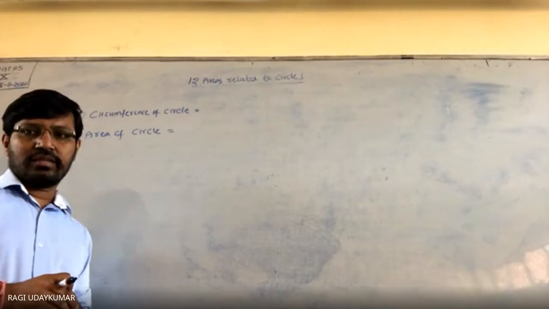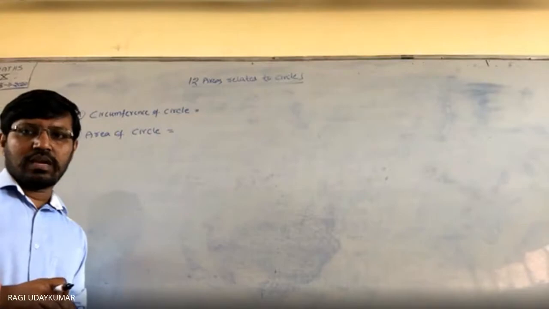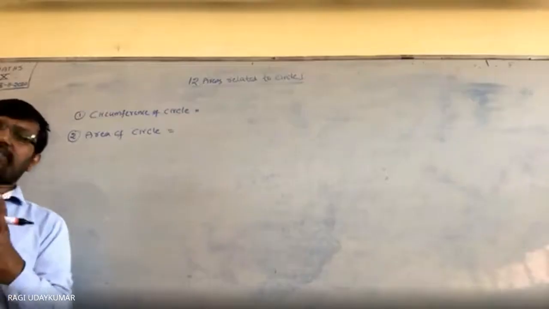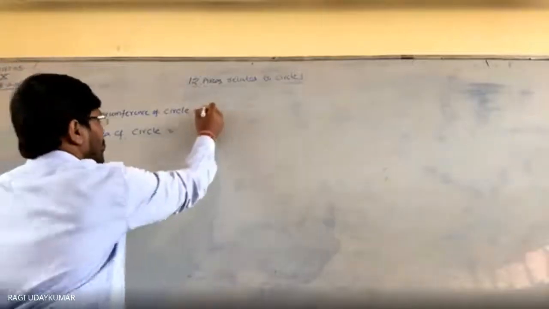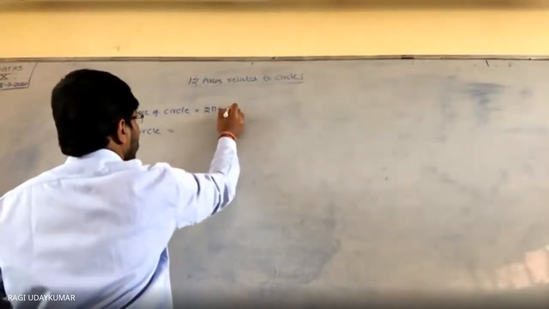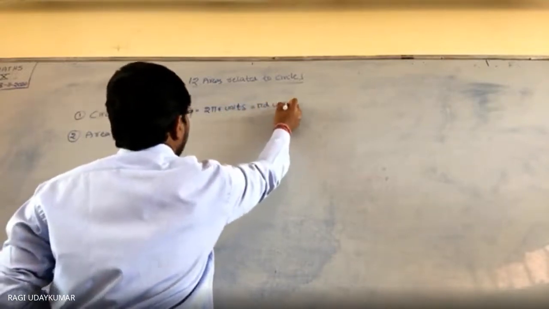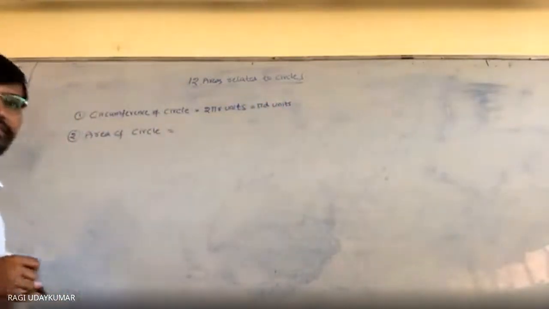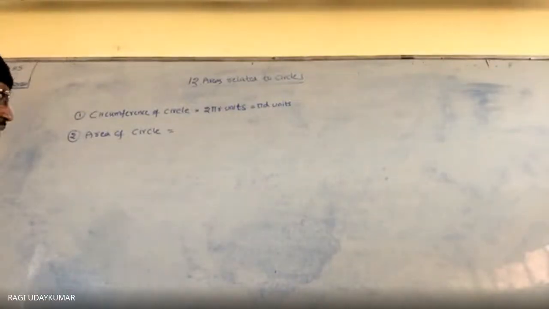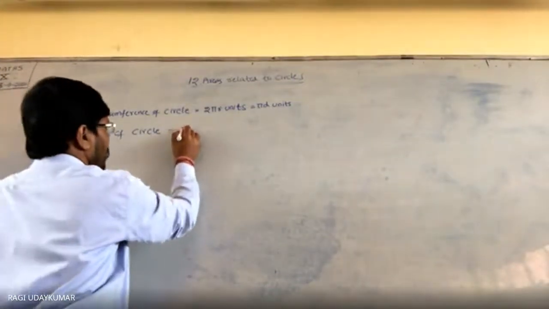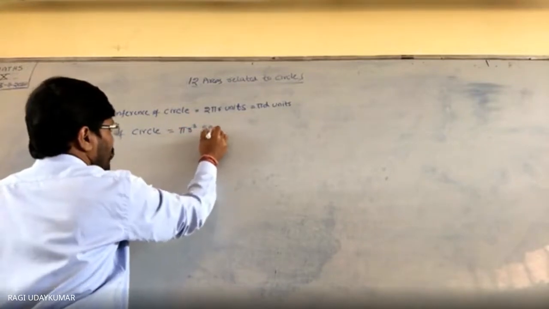Anyone? Can you hear me? Hello? Is it audible or not? Yes, sir. What is the circumference of the circle formula? 2 pi r. Yes. Circumference of the circle is 2 pi r units. Or you can say pi d units. D is nothing but the length of the diameter. Okay. So the area of the circle formula is pi r square units.